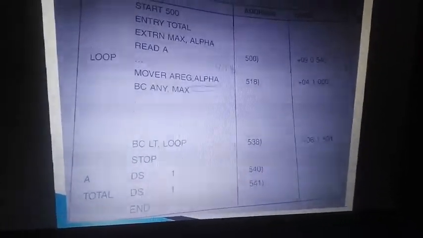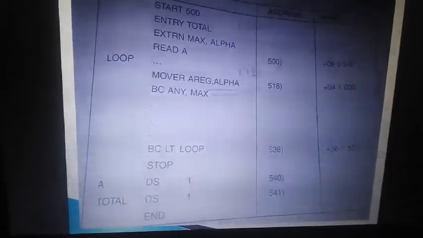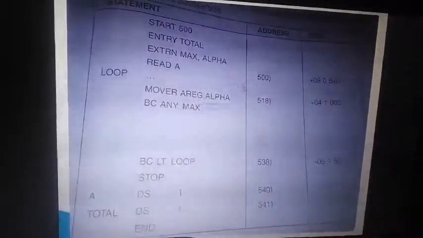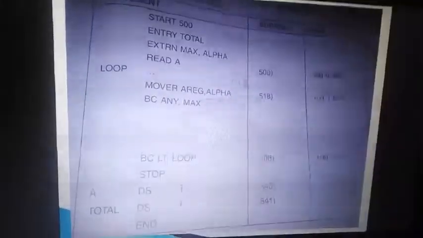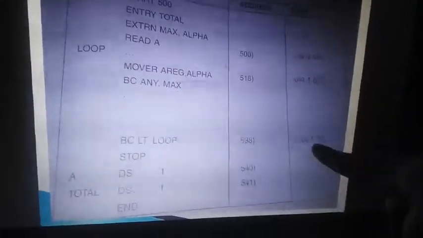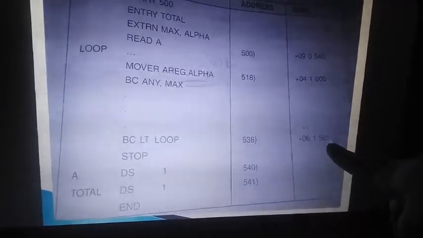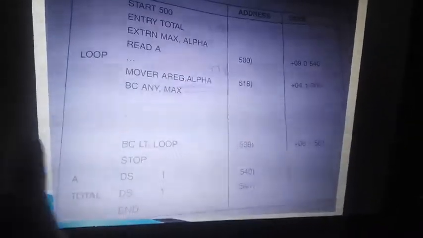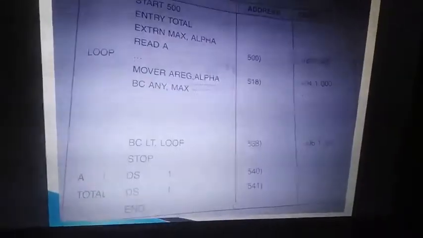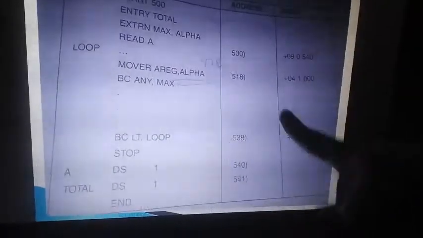But when you come to relocating, when you have an external reference, when you want a relocating loader, then the entire 500 program you have loaded to 900. When your program is loaded, if I have this code as 501, definitely it will go to location 501 where the program is not there. The program is in 901. So I need to change all this. That's what the algorithm says, how to change.